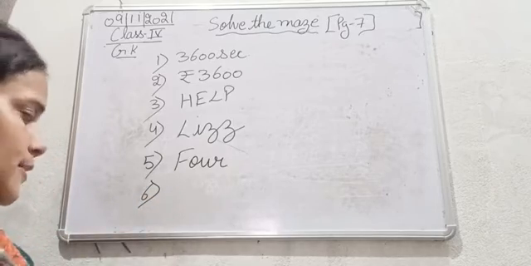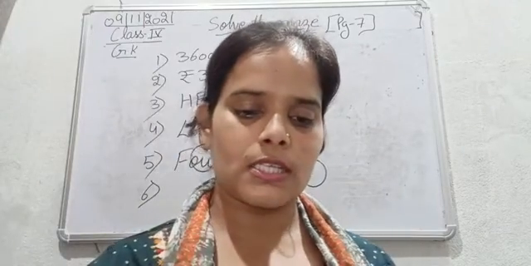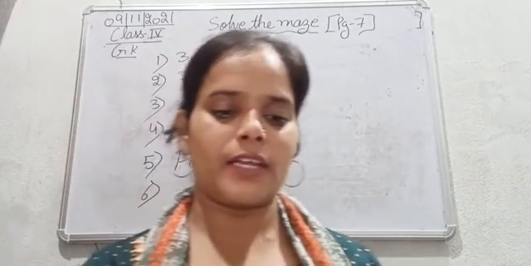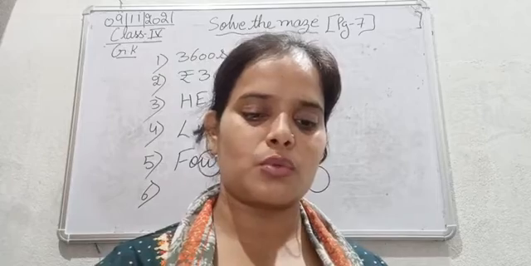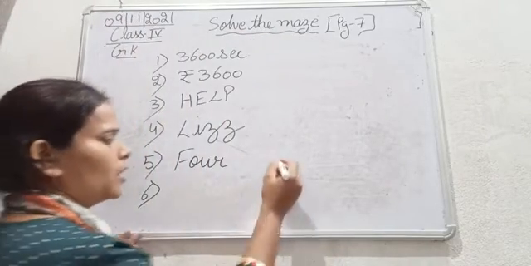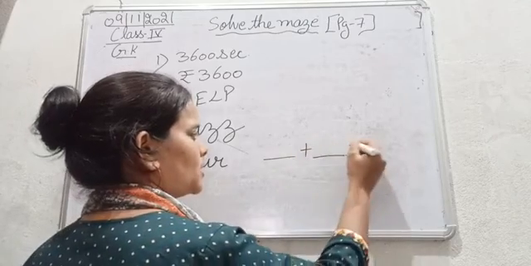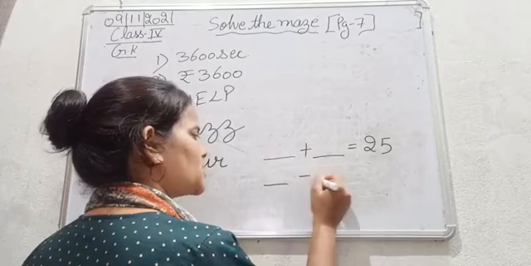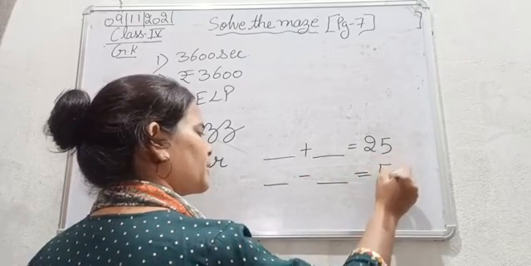Moving next to the sixth one. The sixth is, the sum of two numbers is 25 and their difference is 5. What are the two numbers? Okay, so that means if we add two numbers, their sum will be 25, but when we subtract them, we get 5.